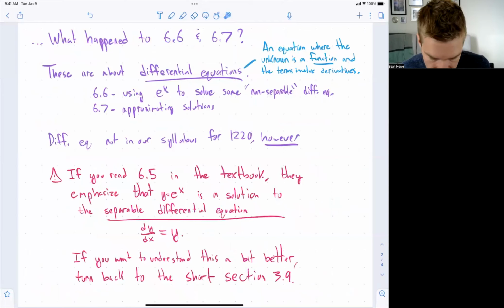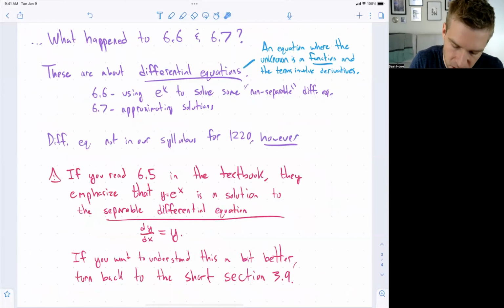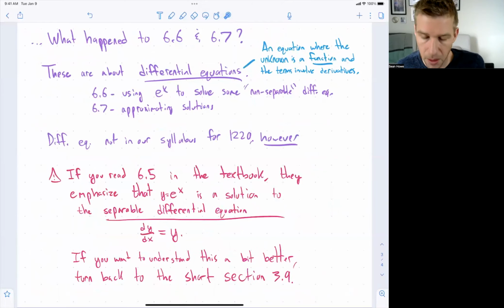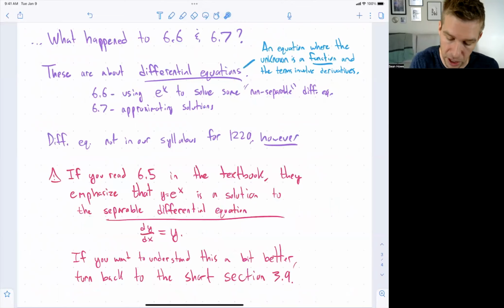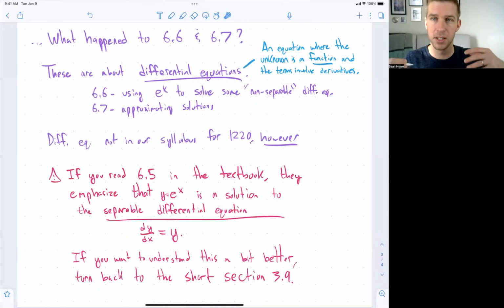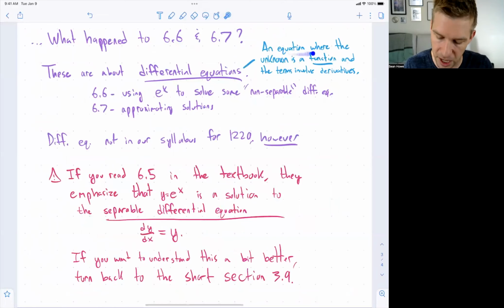Let me point out what we're not doing. So what happened in 6.6 and 6.7? Well, these are two sections about the theory of differential equations. A differential equation is an equation where the unknown is a function, and the terms involve derivatives. If you look down here, I've written down a simple differential equation. You're looking for a function y of x whose derivative is equal to the function itself. I'll come back to this remark in a second. So that's what a differential equation is.